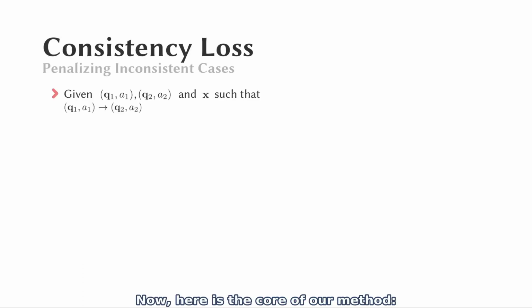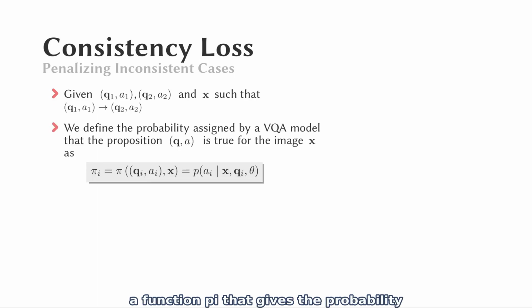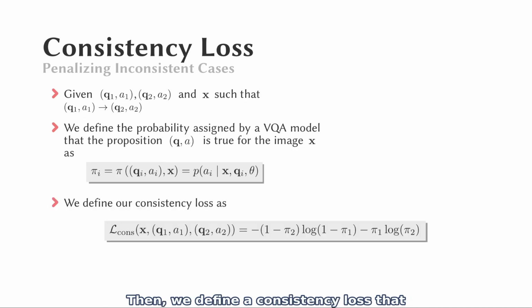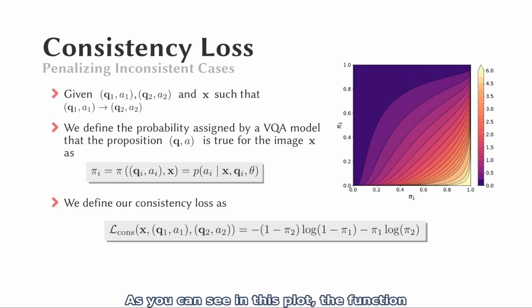Now, here is the core of our method. Given a pair of question answers that is related by an implication, we first define a function pi that gives the probability that the model predicts a proposition as true. Then we define a consistency loss that allows us to penalize inconsistent cases. As you can see in this plot, the function reaches maximum values when pi1 is high while pi2 is low, which corresponds to the cases in which the model is producing an inconsistent pair.